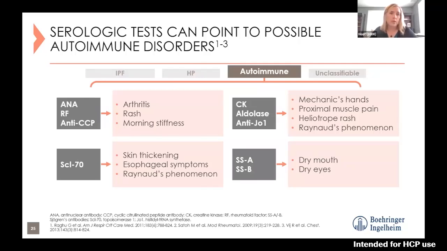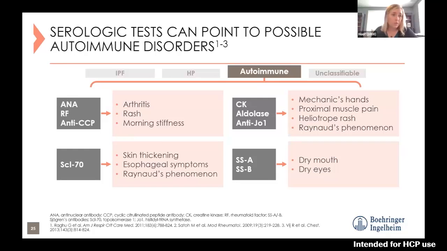Serologic tests can point to possible autoimmune disorders, particularly in the diagnosis and workup of a patient who has identified interstitial lung disease. Again, this is why we send off a lot of different labs on these patients, and sometimes multiple waves of labs depending on what we get back. We're really looking to identify: can we pinpoint what the cause is? Can we figure out what autoimmune process is happening? So for example, you'll see here some of the autoimmune serologies, and then what symptoms might go along with some of those tests.